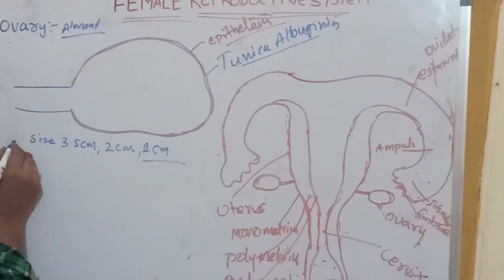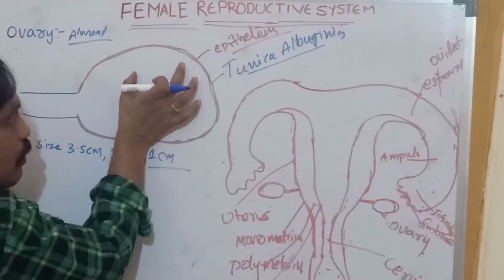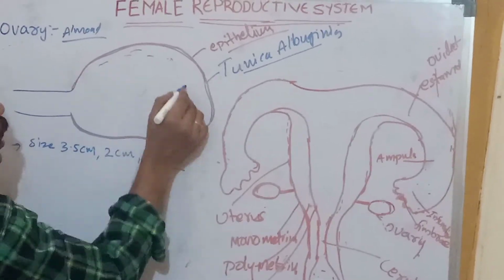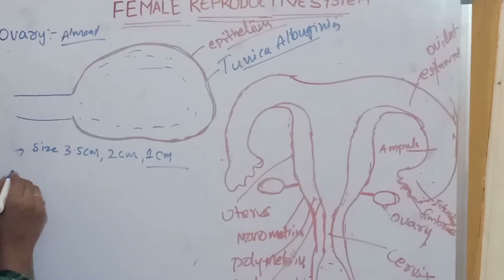The inner part of the tunica albuginea we can call the stroma.